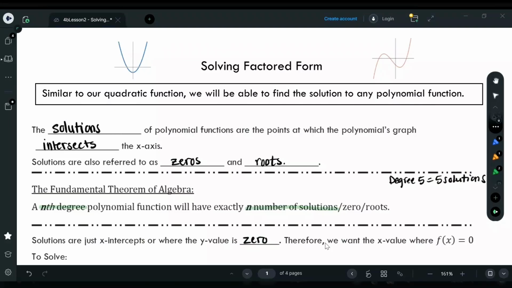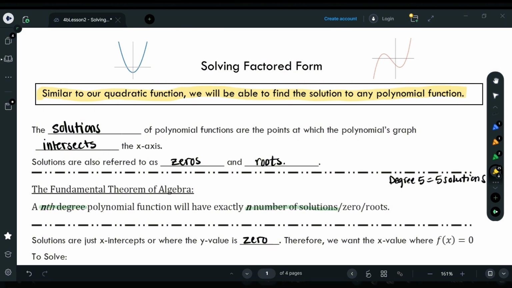All right, here we've got some notes on solving polynomials from factored form. Now, you should have this handout in front of you, and we're going to go through it together. So it says here, solving in factored form, and then we've got this right here. Similar to our quadratic function, we'll be able to find the solutions to polynomial functions from factored form.